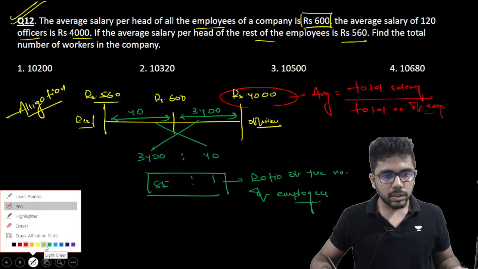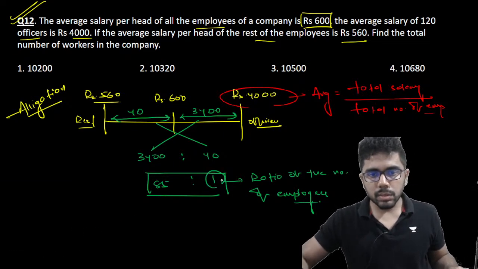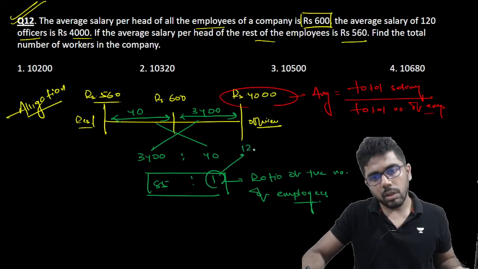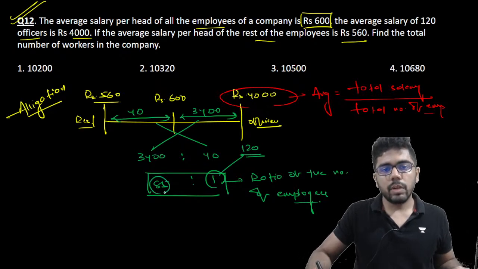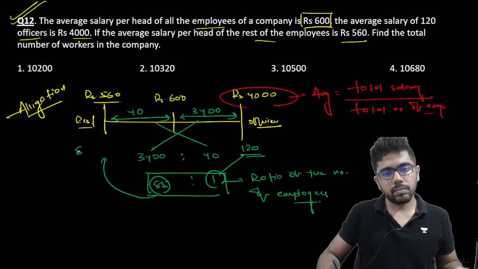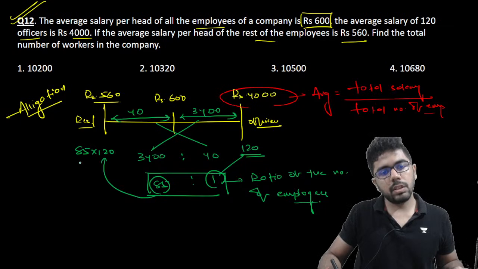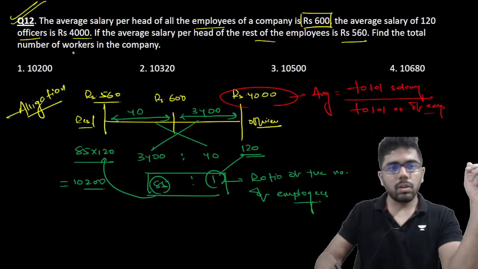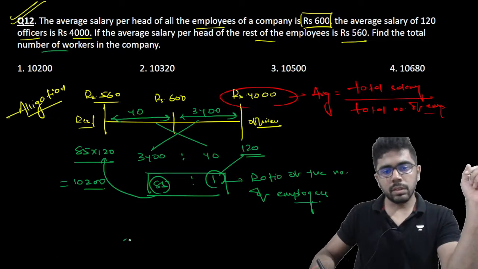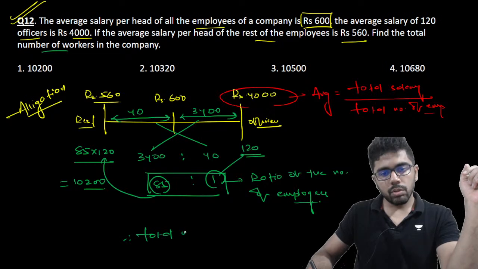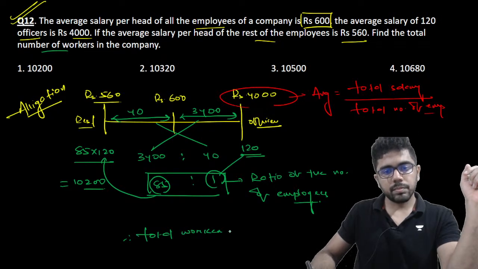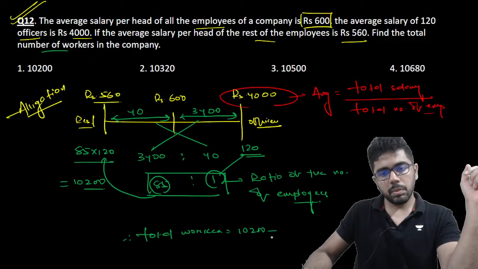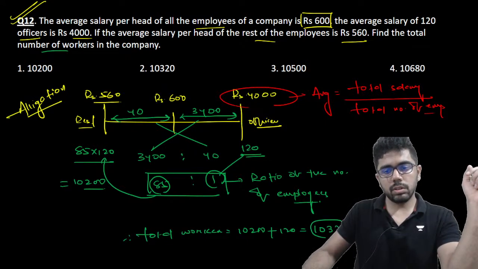Now come back to the question. If 1 corresponds to 120, since there are 120 officers, 85 will correspond to how much? 85 into 120, so it is 10,200. The question is asking what is the total number of workers in the company. Total workers, if you calculate, 10,200 plus 120 officers, so 10,320.